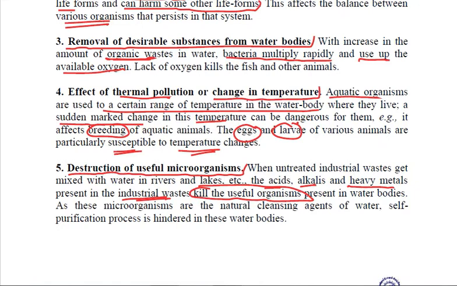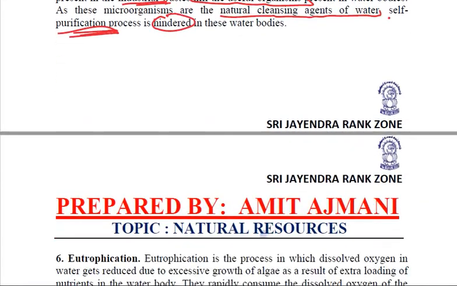Now these organisms are the natural cleansing agents of water, right? There is a self purification process going on its own. But when these microorganisms get killed, this self-purification process is hindered, which is disastrous and destructive, right?